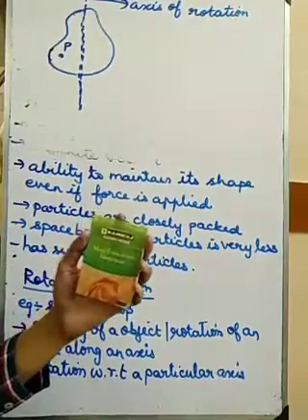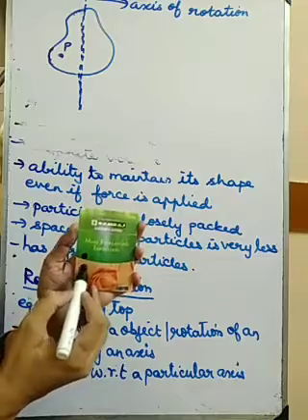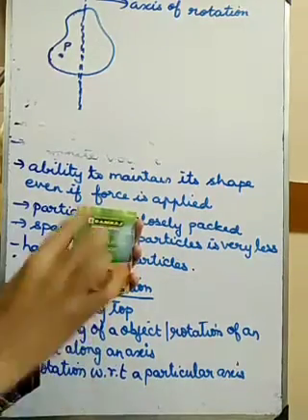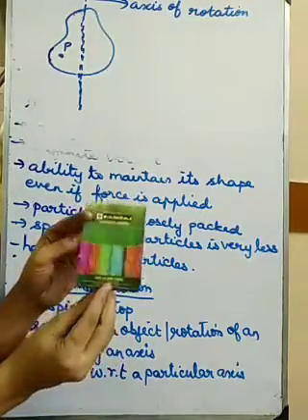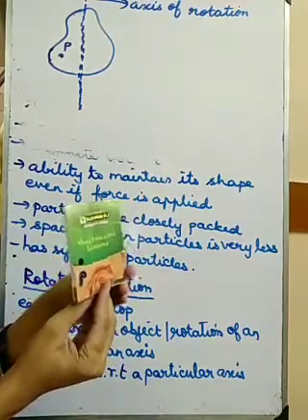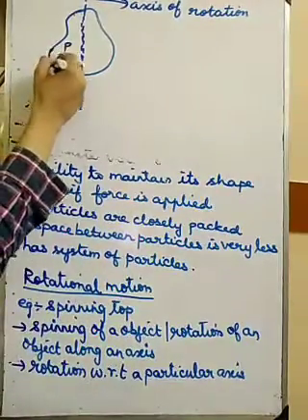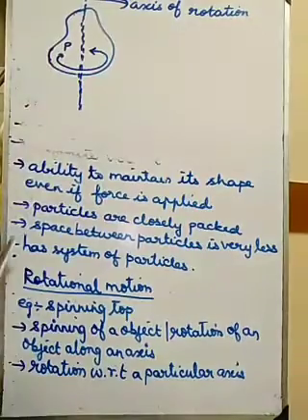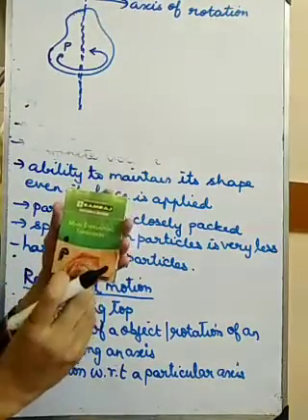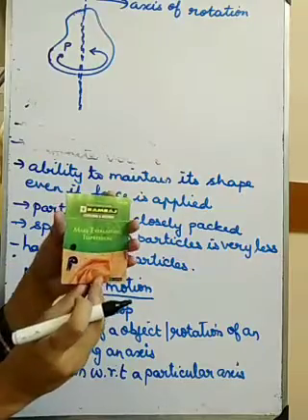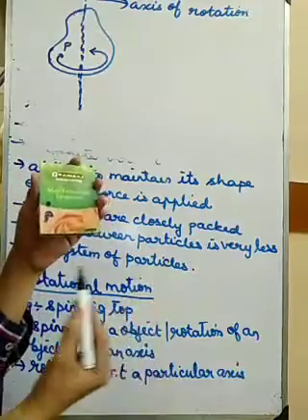Now I am going to consider one particle here. So here there is a particle P. When this object is rotating, how is the particle P moving? Is it rotating or is it revolving? If I move it like this, it is taking a circular path like this.